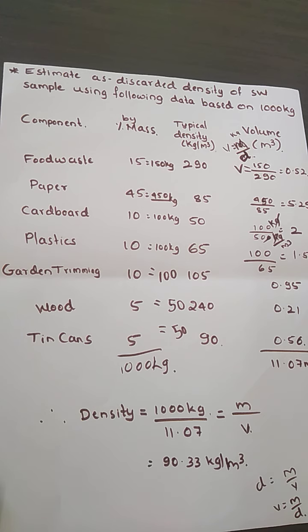We will see how to determine the energy content in terms of kilojoule per kg. That we are going to study in the next class.